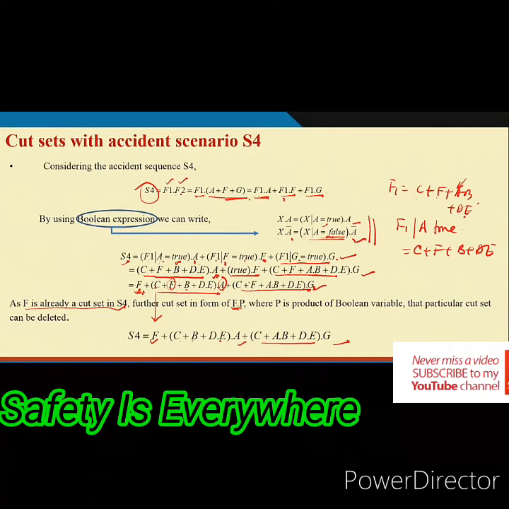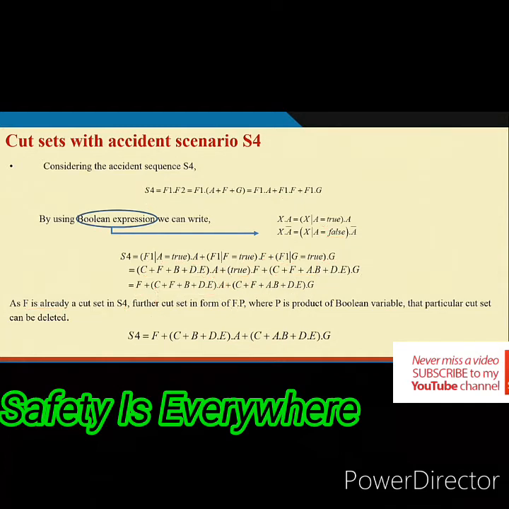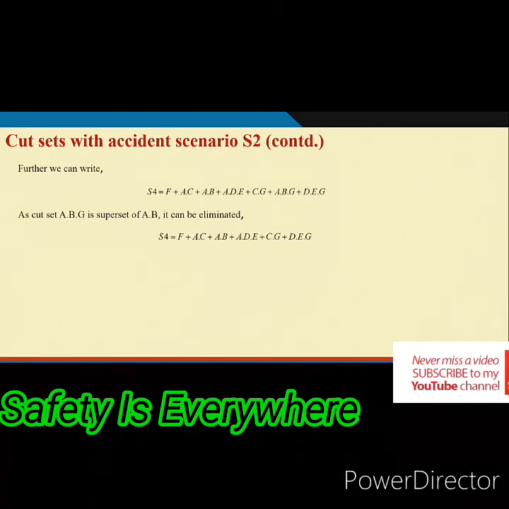So, if you proceed in this manner, what will happen further? You see that you are getting F, now C, okay, let it be like this. So, finally, if you expand this, you will be getting this: A plus AC, AB, ADE, CG, ABG, DEG. Now, you see AB is there, again ABG is there. So, AB is a cut set. So, what is the need of ABG?